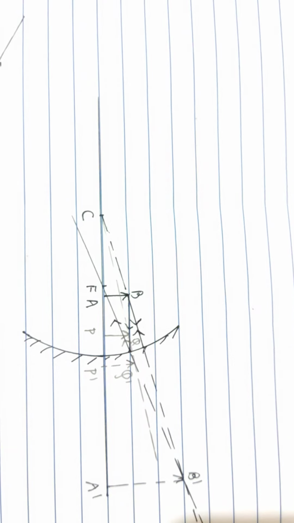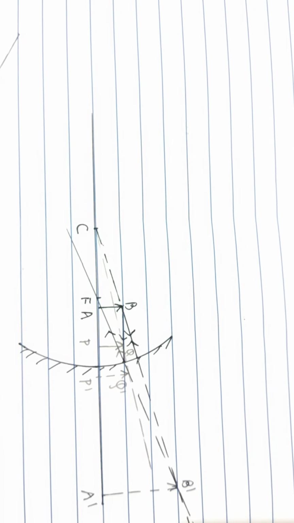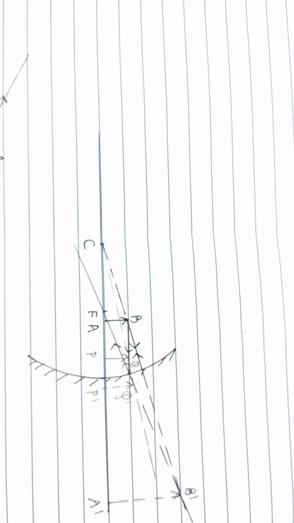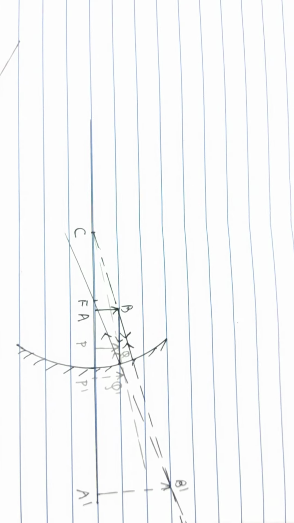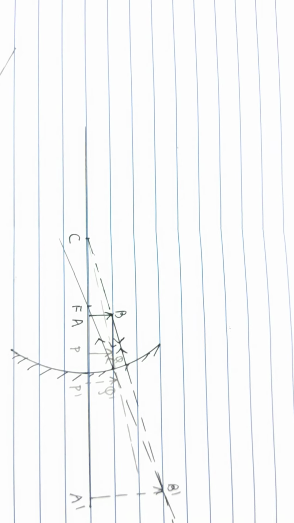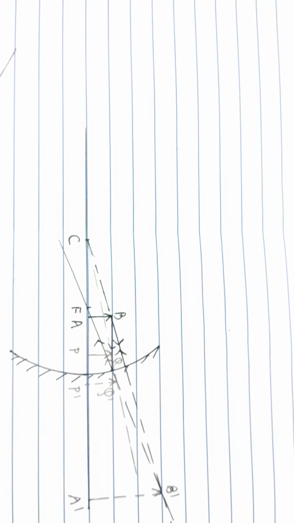And when we take point Q of object PQ and draw two rays, the reflected rays appear to meet at Q dash, and so P dash Q dash is the virtual erect image of PQ. So both the images are virtual, erect and magnified compared to the size of object. But we see that P dash Q dash is only a little bit bigger than PQ, but A dash B dash is quite magnified.